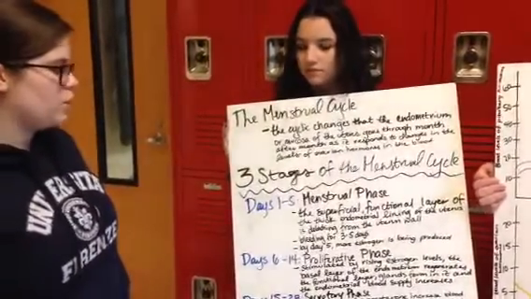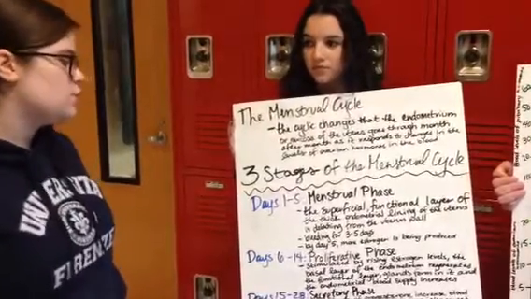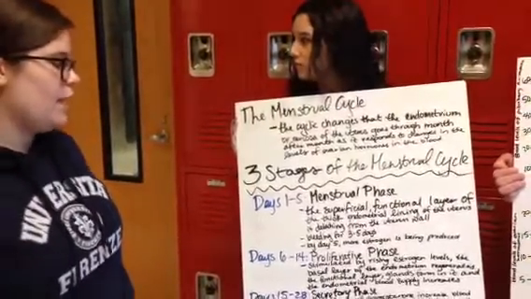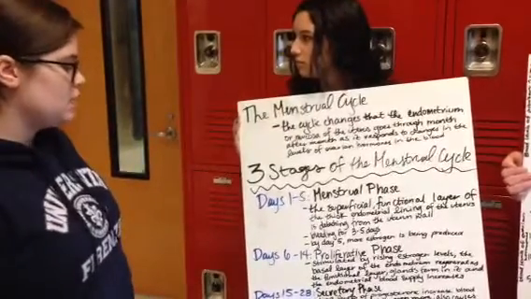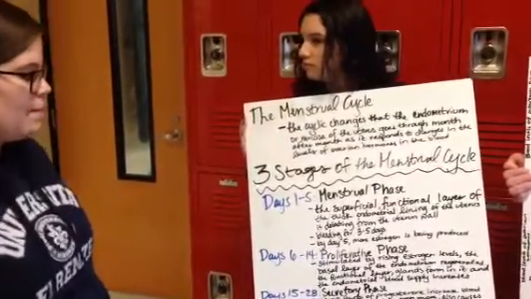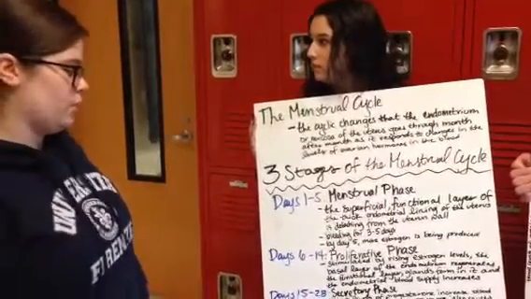Days 1 through 5, which is the menstrual phase, is when the superficial functional layer of the thick endometrial lining of the uterus is detaching from the uterine wall. This is about 3 to 5 days of bleeding, and by day 5, more estrogen is being produced.